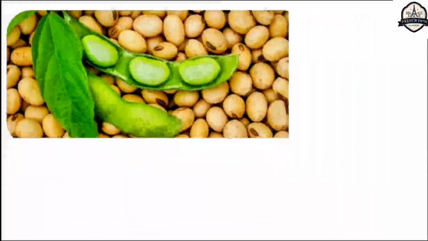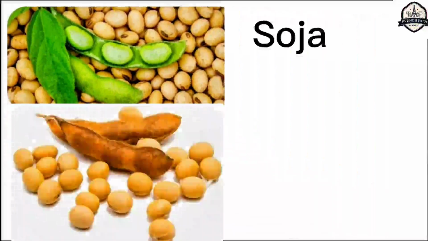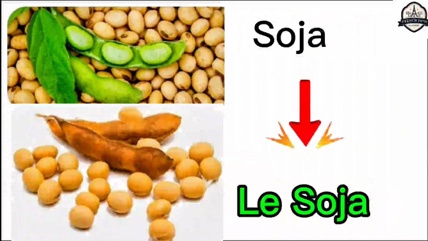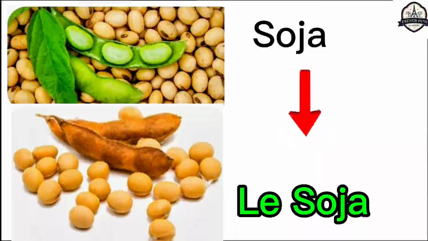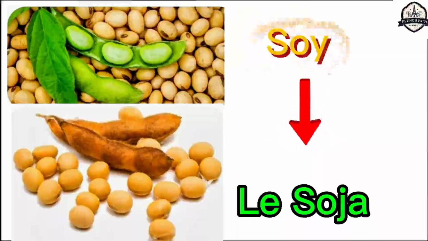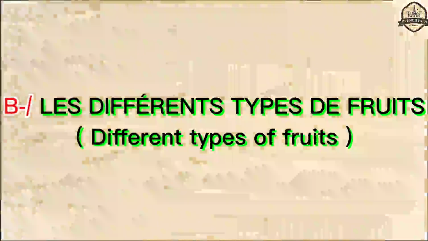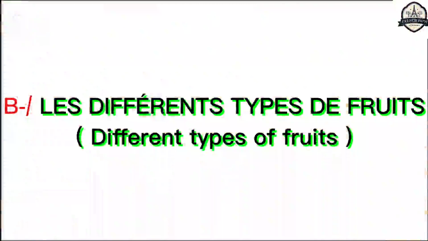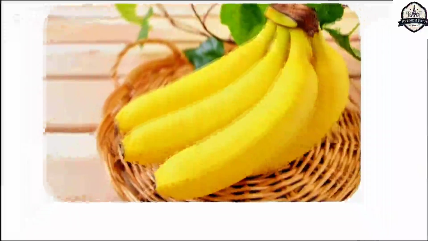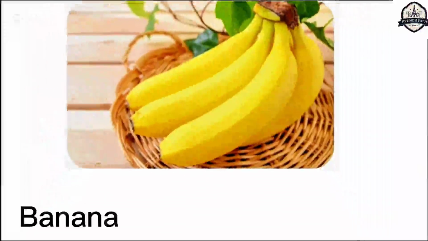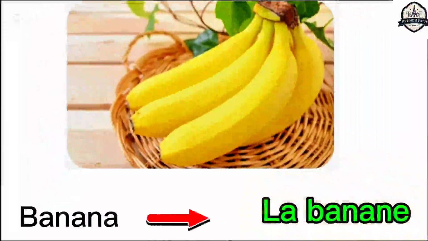This is what we call soja, as you know it. Soja is called in French language le soja. Le soja. And soja is also called soy in the east part of Asian countries. Now we are going to mention some common fruit that we all know very well. This is banana. Banana is called in French language la banane. La banane.